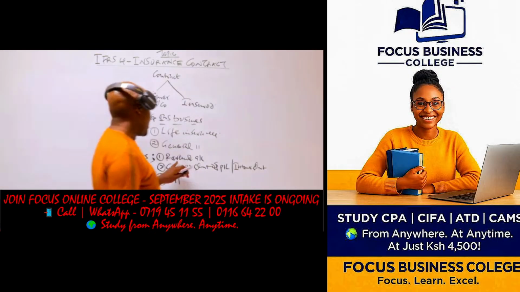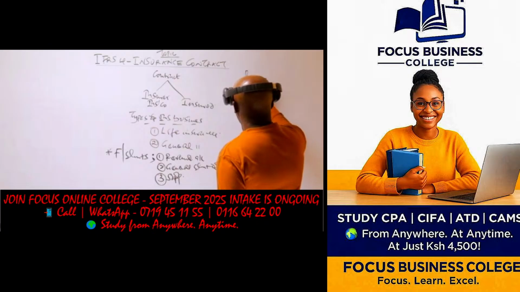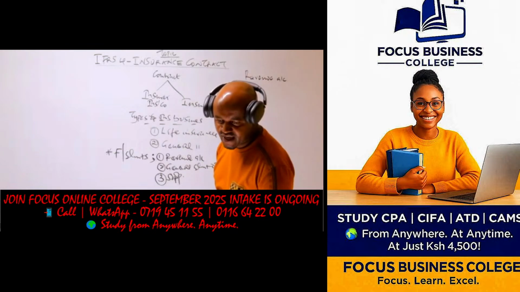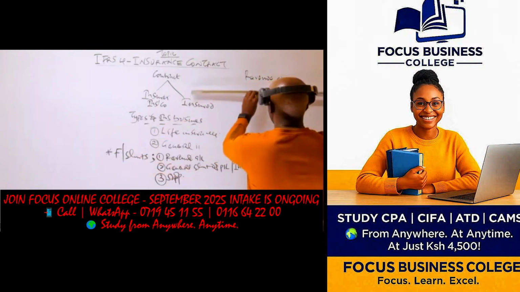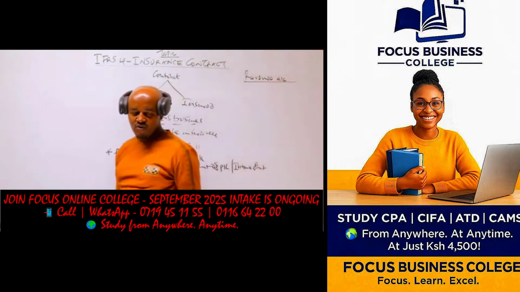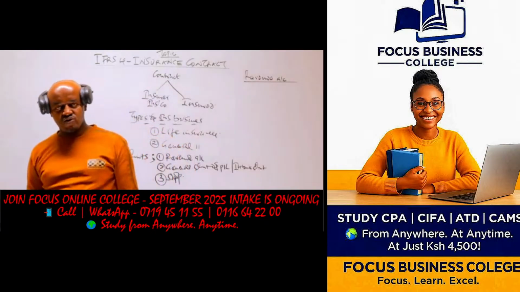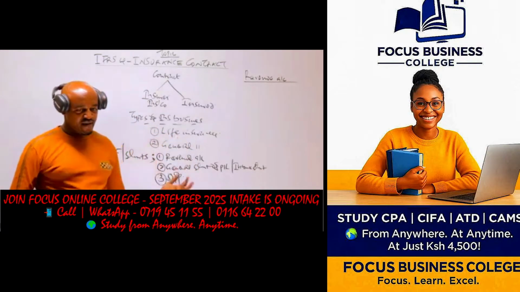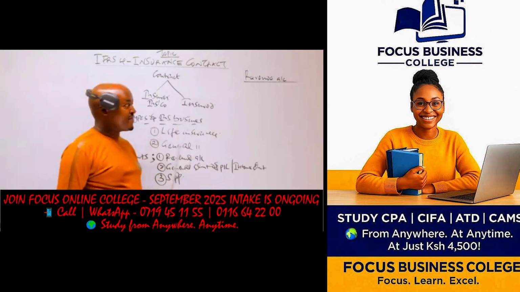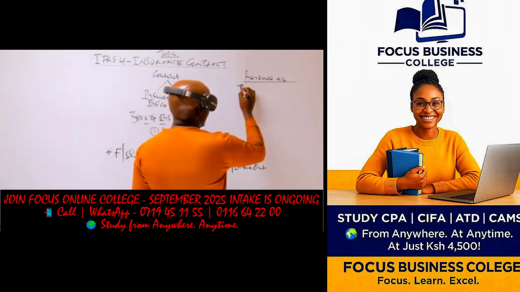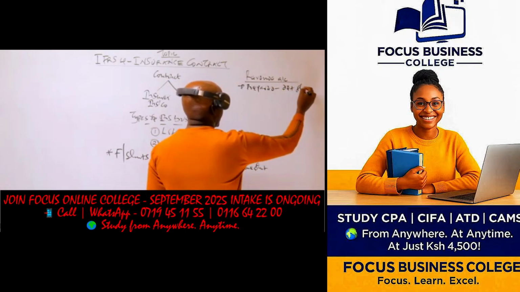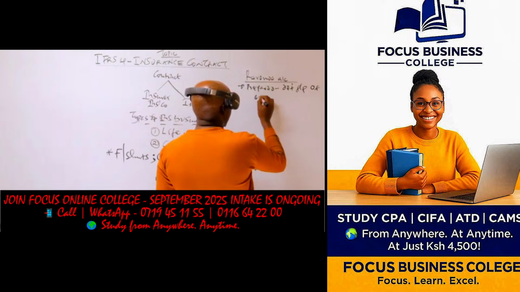So let's start by looking at what we mean by the revenue account. Now, the revenue account, basically, this is an account which is prepared to determine the performance of each insurance business. Assuming we have an insurance company which is maybe providing two insurance businesses, the life insurance and maybe the fire insurance. So those are two different insurance businesses. So the insurance company would like to know at the end of each year, how is each insurance business performing? So such an insurance company will prepare something called the revenue account. So therefore, this one is prepared to do what? To determine the financial performance of each insurance business.